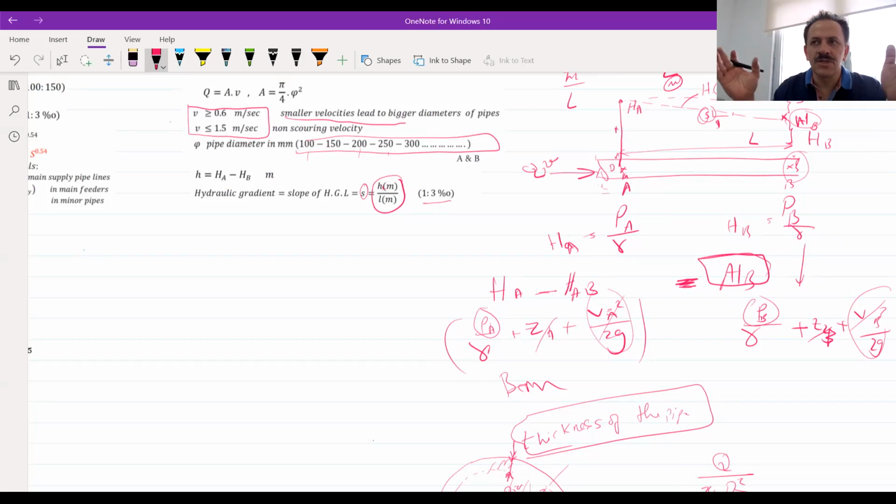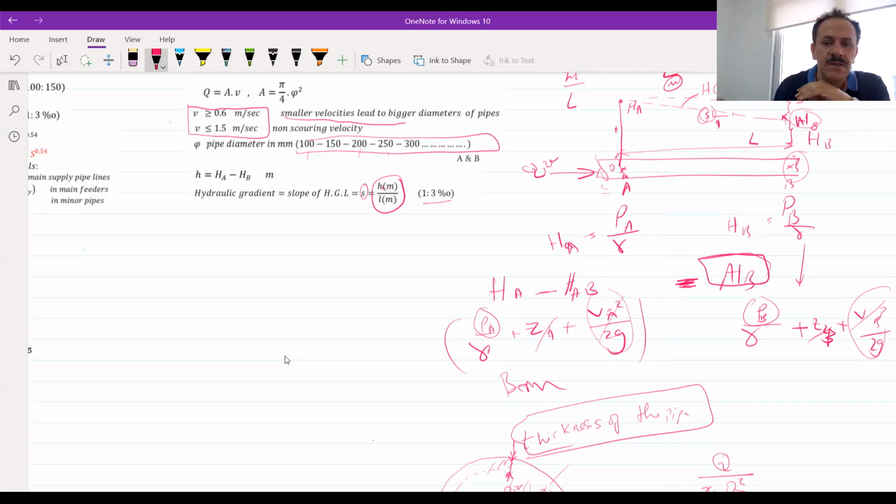You know that as much as you have diameter, there will be more head losses. As much as the pipe has more length, we will have more head losses, and so on.